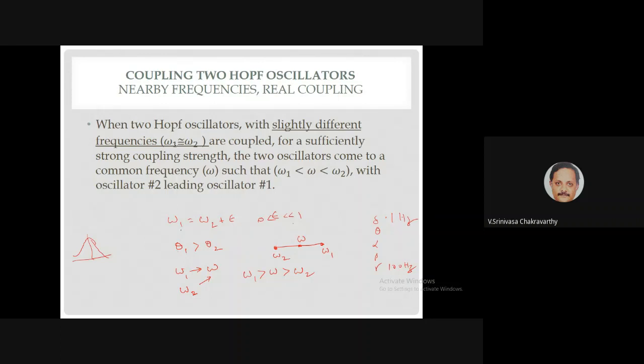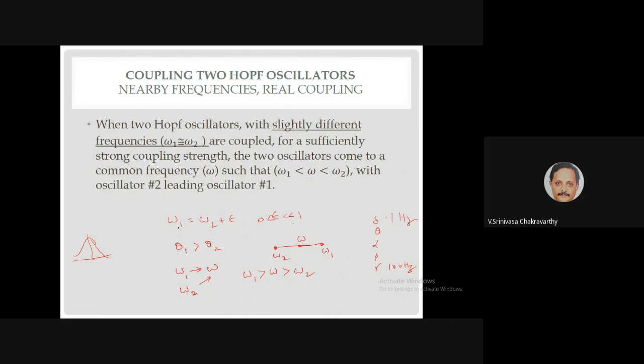If the frequency difference is very small, then for a sufficiently strong coupling strength, you can make the two oscillators come to a common frequency and oscillate. It's like people talking two dialects of the same language. Let us say one guy is talking Awadhi Hindi, another guy is talking Bhojpuri Hindi, and they meet and talk. They see the struggle of the other guy and throw in a few words from the other's dialect, come to some kind of common dialect, and they converse more comfortably. So this is something like that.